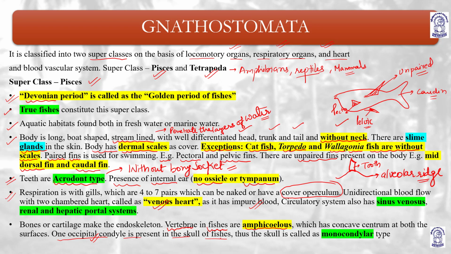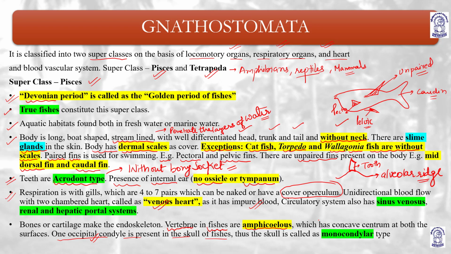Thus the skull is called monocondylar, as they have only one occipital condyle. So what are the different terms you have to remember? They have only one occipital condyle, that's why they are known as monocondylar.